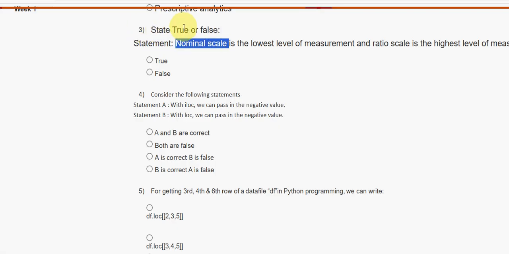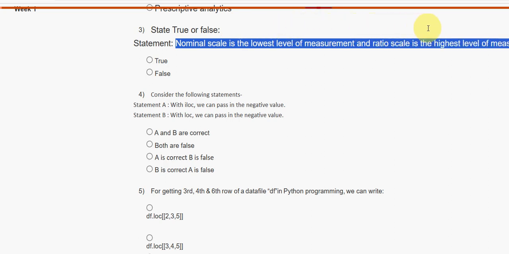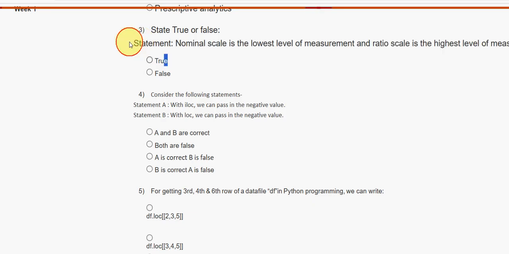Next, nominal scale is the lowest level of measurement and ratio scale is the highest level of measurement. So it is true. Next, fourth question.